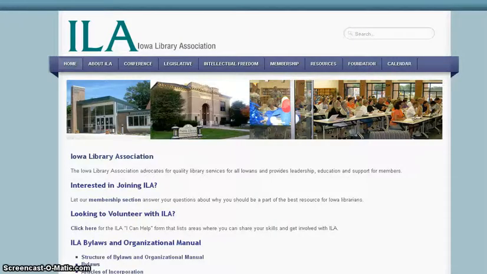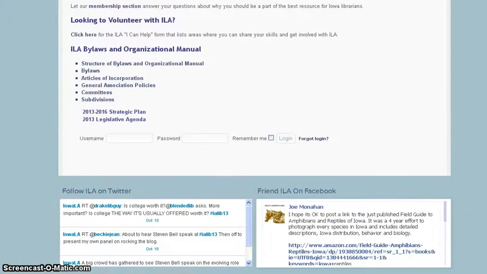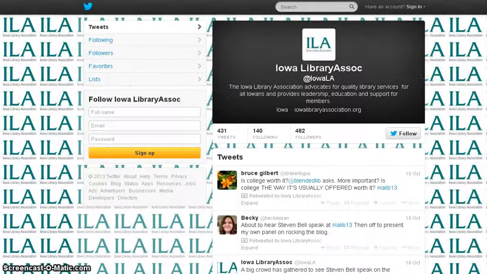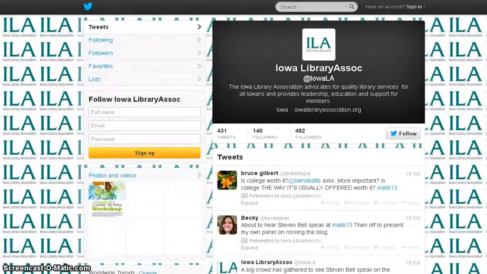Sometimes you have to dig a little deeper. For example, on the ILA page, you have to scroll all the way down to the bottom, find where it says ILA on Twitter, click on the handle or their Twitter name, and then click on it again up here, and now we're back to the Twitter feed page.